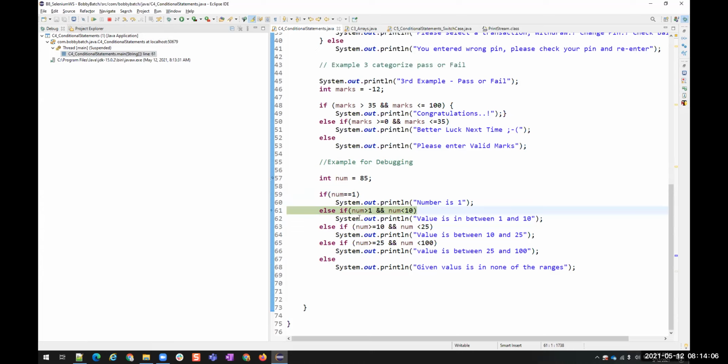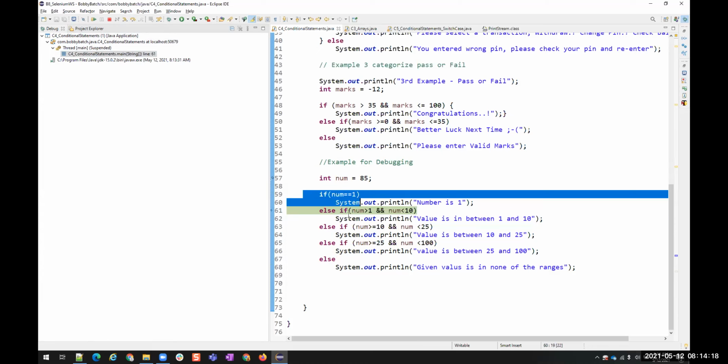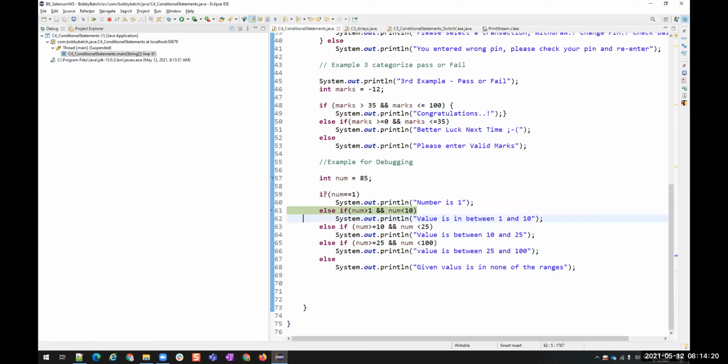Is our number between this range? This will be useful when we can find the mistake, where the code is breaking. Exactly. Got it, now got it. I'm using this debugging for a different purpose, to show you the flow of execution for if else. It went here, the condition is not matching. It went into this, it is not matching. Then it went into this. Here also the condition is not matching. Then it went into this. Here the condition is matching. So it is going to execute these statements, right?